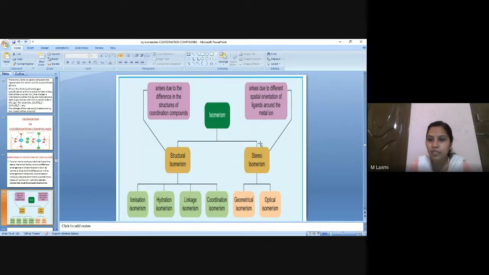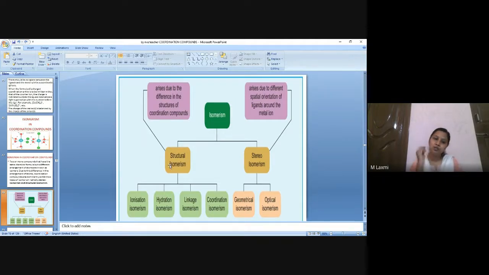And what is stereoisomerism? Having the same structural formula, but differing from each other by the spatial arrangement of ligands around the metal atom. This is of two types, geometrical isomerism and optical isomerism. So this I think we have learned many times: D and L form, then cis-trans isomerism, all these will come under the category of geometrical and optical. But this is new to us, right?